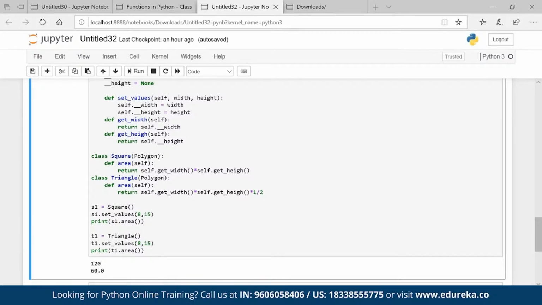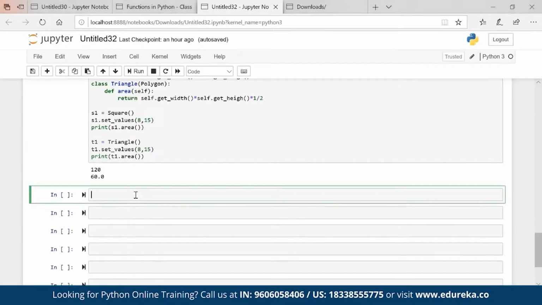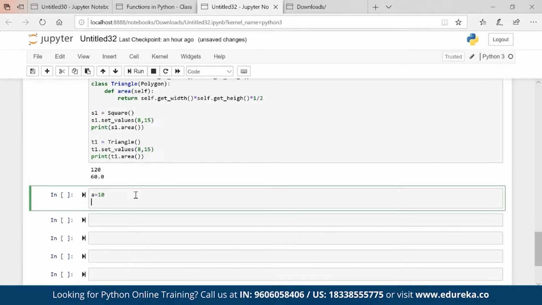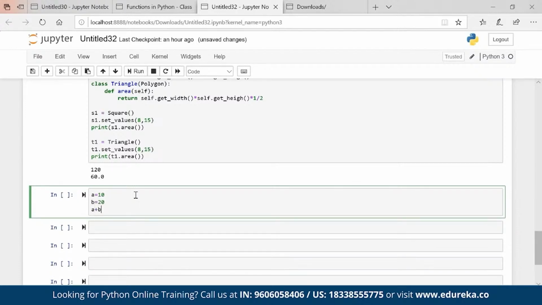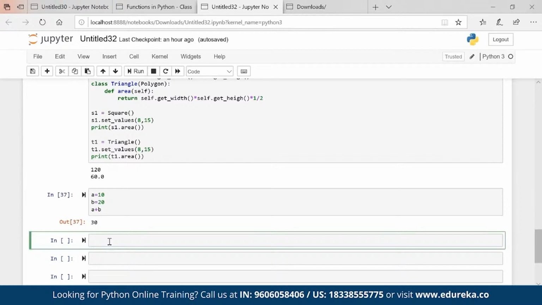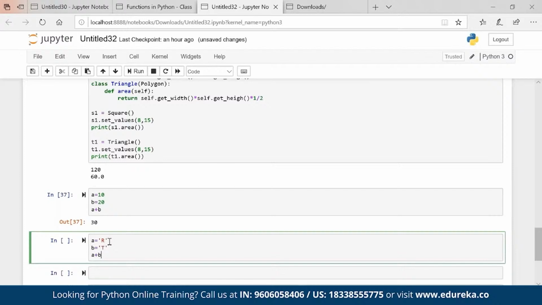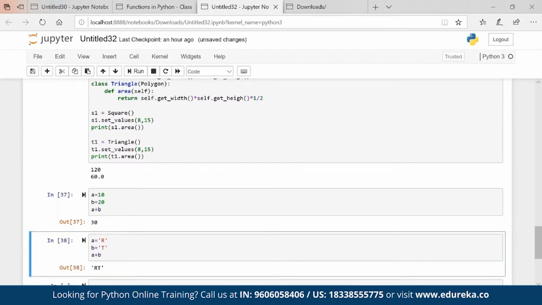Forms. So polymorphism is nothing but multiple forms. For example, I'm taking one simple example. Let's say A is equal to 10 and B is equal to 20. A plus B will give me the sum. Now, if I have A is equal to R and B is equal to T, then A plus B will give me RT, concatenation.